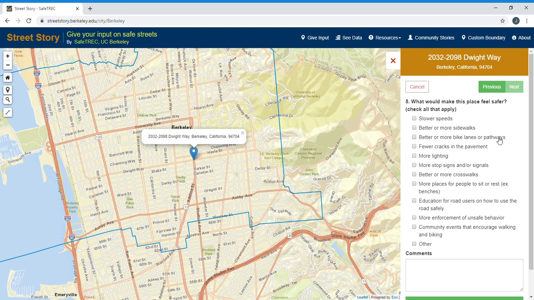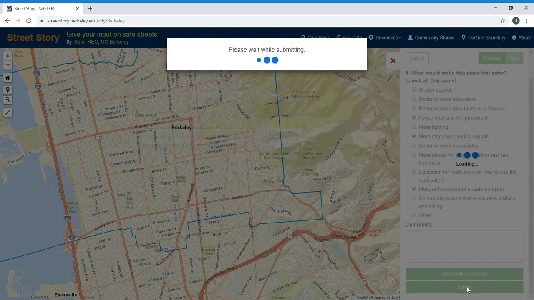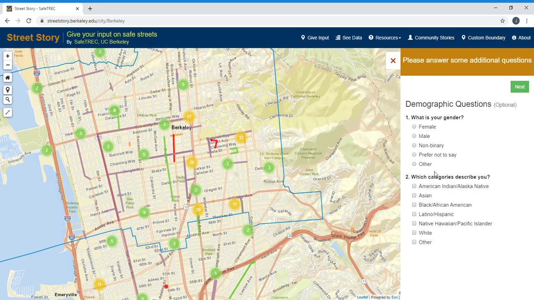What will make this place feel safer? You can say if you have cracks in the pavement, more stop signs or signals, more enforcement of unsafe behavior for sure. And also you can provide additional comments. Then you hit submit. It'll take you to the demographic questions, and this section is optional.